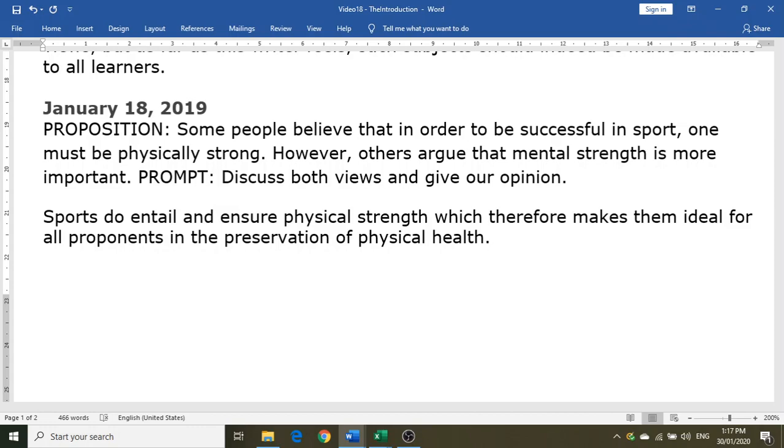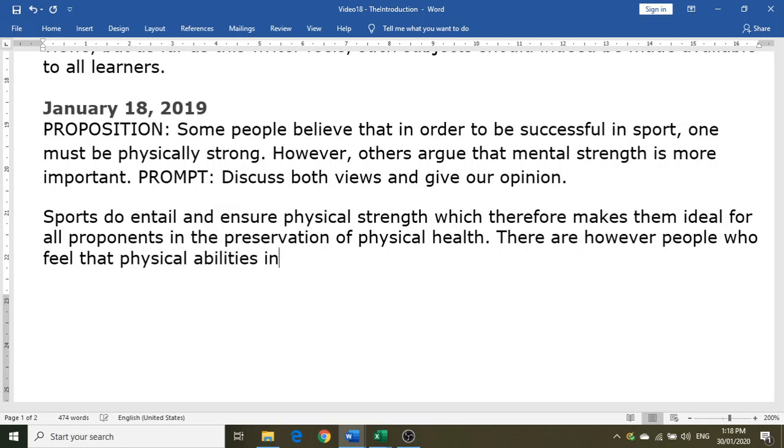And then we're now going into the paraphrase. There are, however, people who feel that physical abilities in sports are as important as mental toughness. That's your very short paraphrase.